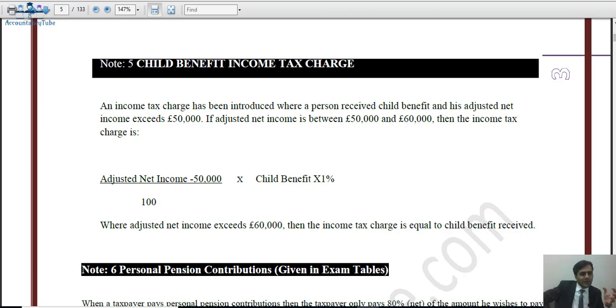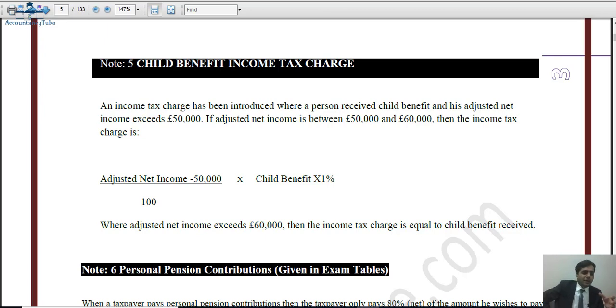So how is it calculated anyway? So we will see how much is the actual child benefit received by the person. And then we will determine how much is the adjusted net income. So we'll take the actual adjusted net income less £50,000, because up to £50,000 there is no child benefit income tax charge. If your adjusted net income is more than £50,000, then you will have to pay the child benefit income tax charge.